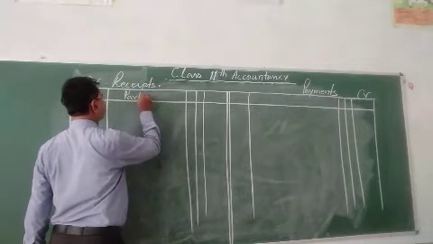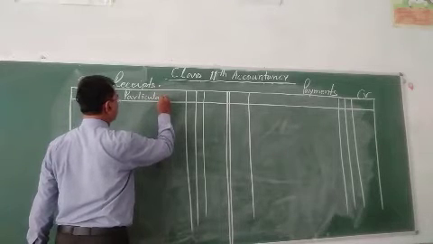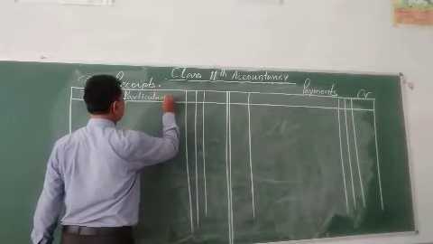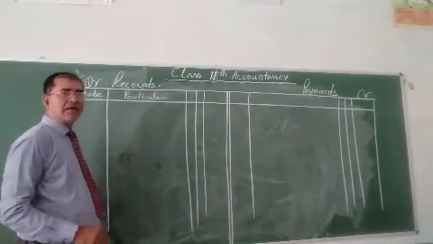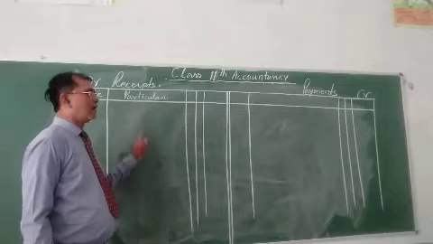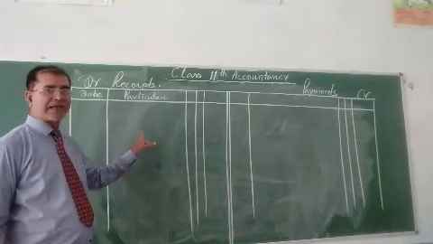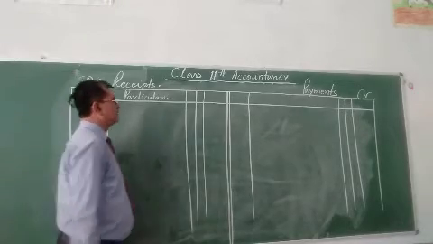Particular: for what the transaction has taken place is recorded in the particular column, a brief explanation of the transaction.